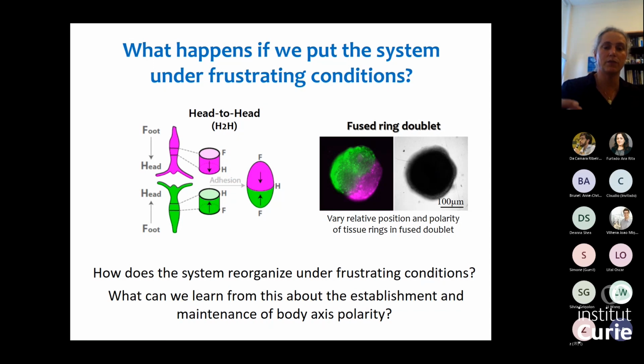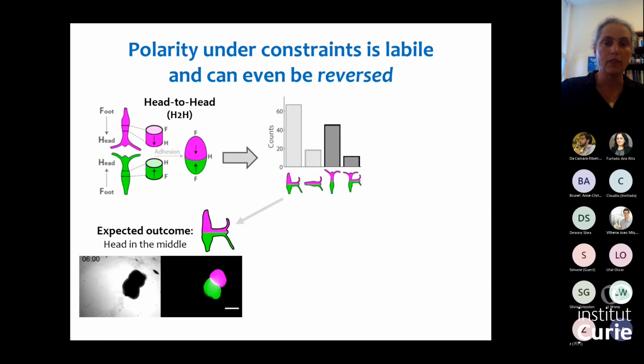So we take the two rings and attach them through their head-facing side. And the question is, how will the system reorganize its polarity under these frustrating conditions where the upper piece has a polarity in one way and the bottom piece has a polarity in the other way? We can use this perturbation to try to understand what's important for determining and establishing the polarity during regeneration.